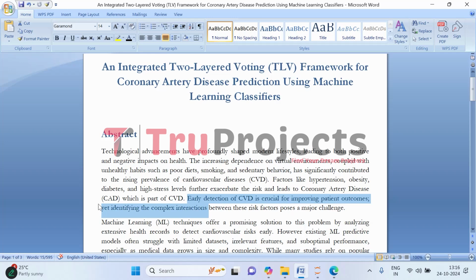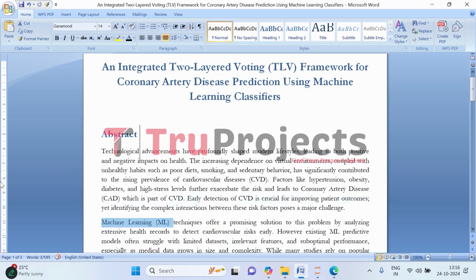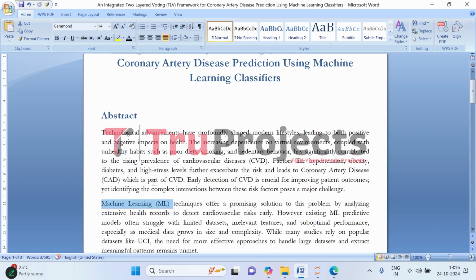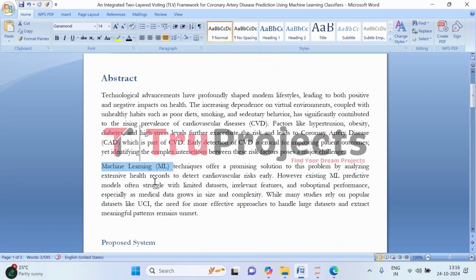For example, someone with stress might also have poor sleep, leading to weight gain and also heart issues. So, this is where machine learning comes into the picture. It helps make sense of these complex interactions by analyzing large health data sets. With this, doctors can spot patterns earlier, giving people a better chance to stay ahead of heart disease.